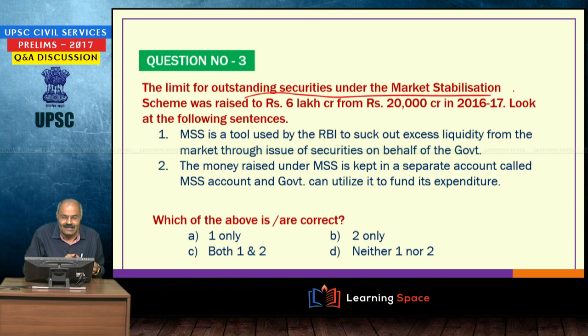The limit for outstanding securities under the market stabilization scheme. What is meant by market stabilization scheme? When excess liquidity is there in the market, special bonds can be issued and the money can be sucked out by issuing these special bonds. That money is kept in a separate account and cannot be used by the central government. The first statement is correct and the other is wrong because the government cannot utilize this money. So, the market stabilization scheme is the scheme to suck out excess liquidity.